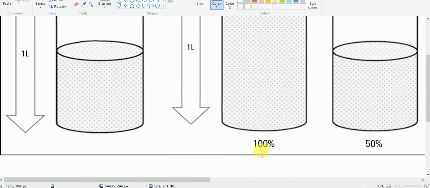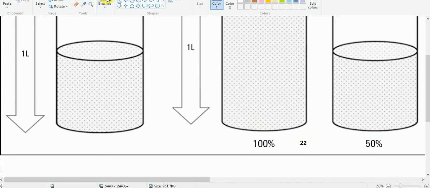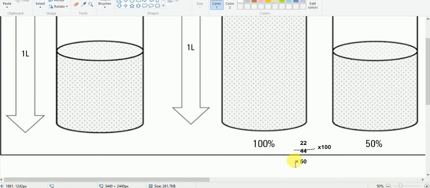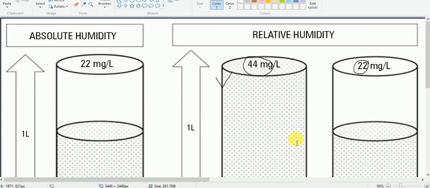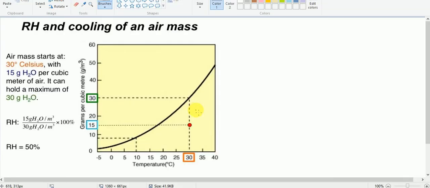And then when it is expressed in percentage, it is very easy. It will be like this: 22 divided by 44, then multiplied by 100. That means relative humidity will be 50%. So in this way it is calculated. Let me show you one more. See here, we have another diagram also.